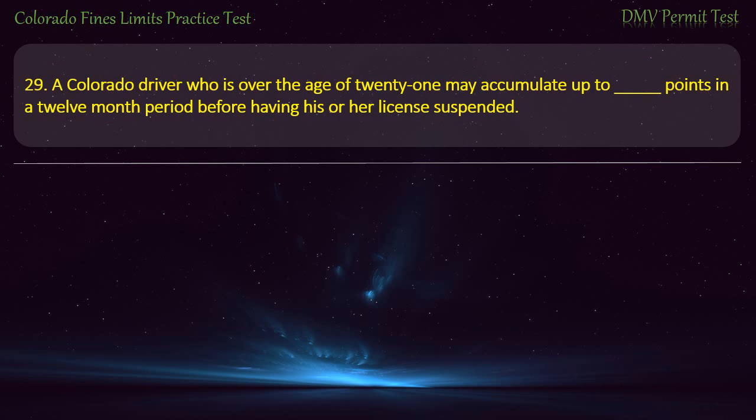Question 29. A Colorado driver who is over the age of 21 may accumulate up to points in a 12-month period before having his or her license suspended. 5, 12, 9, 7. Answer. 12.